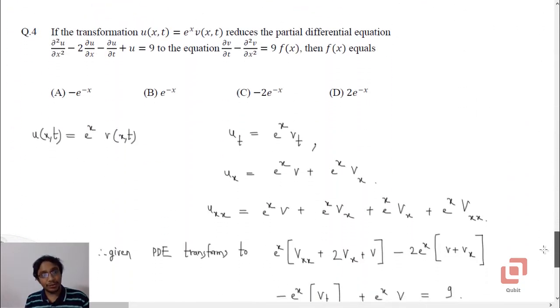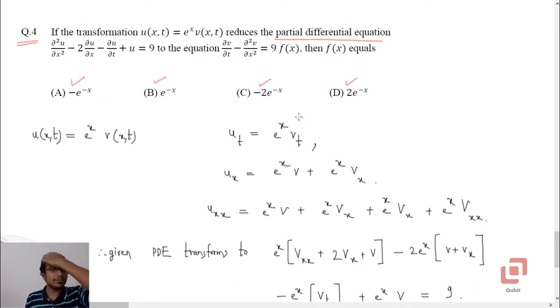Let us go to question 4 now, which is based on partial differential equations. If the transformation u, which is e to the power x into v, reduces the partial differential equation ∂²u/∂x² minus 2 ∂u/∂x minus ∂u/∂t plus u equal to 0 to the equation ∂v/∂t minus ∂²v/∂x² equal to 0 into f of x, then f of x equals, and we have negative exponential function everywhere but with different coefficients: minus 1, 1, minus 2 and 2.